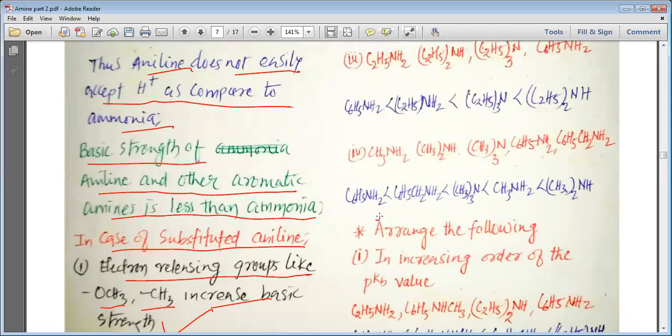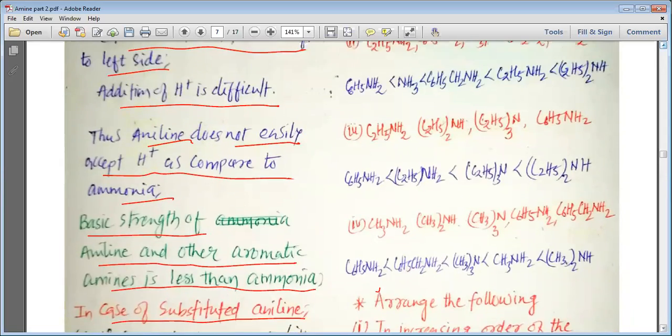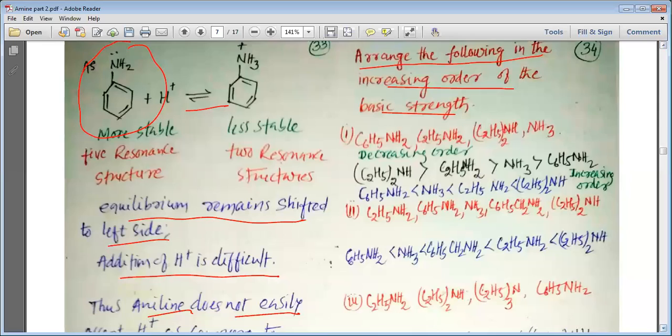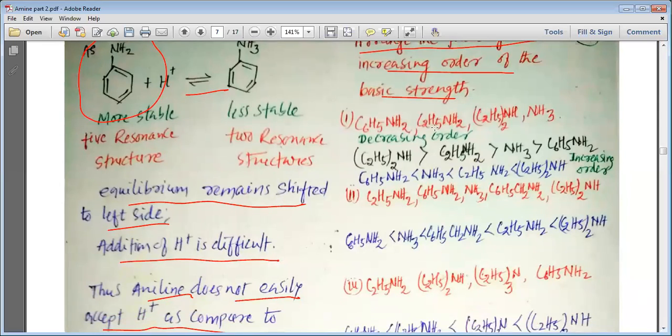So now let's understand the idea of basicity that we have studied with a few examples. Arrange the following in the increasing order of their basic strength. First, we have this question. Let us look at the question. C6H5NH2, C2H5NH2, (C2H5)2NH and NH3. We know that ammonia is more basic than aniline. So that is what we are well aware.